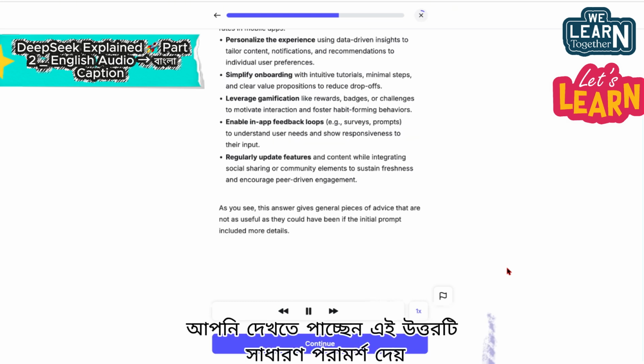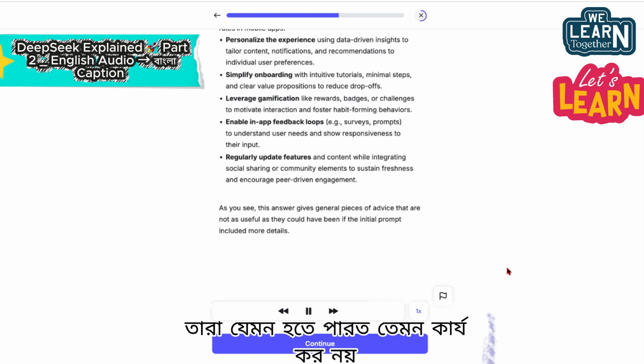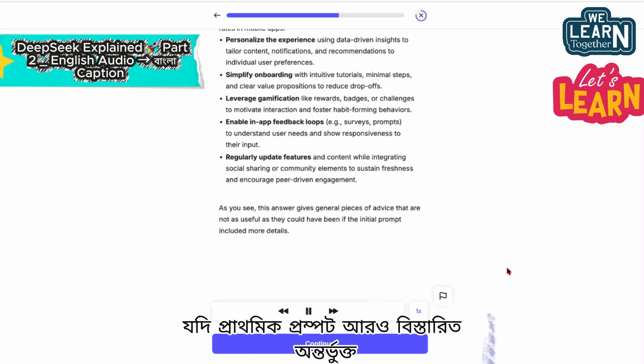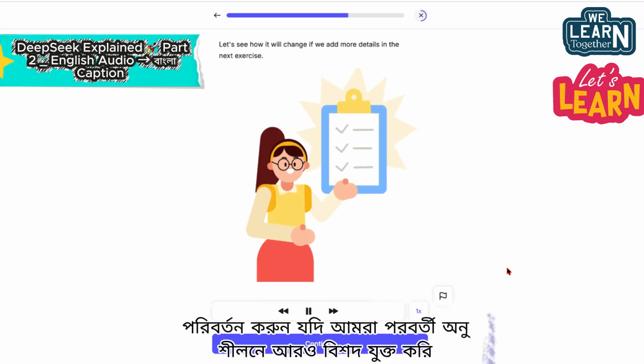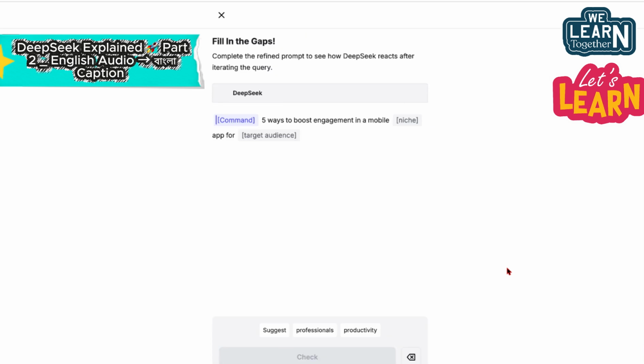As you see, this answer gives general pieces of advice that are not as useful as they could have been if the initial prompt included more details. Let's see how it will change if we add more details in the next exercise.